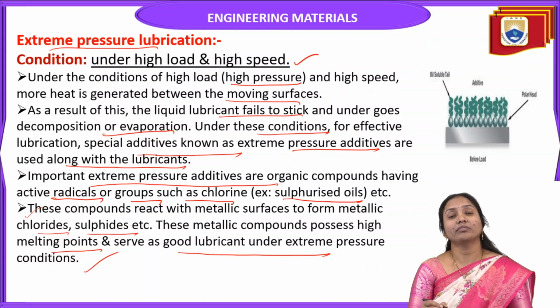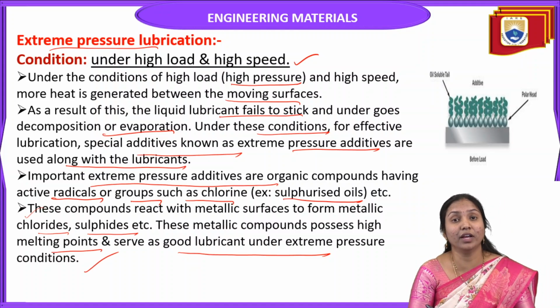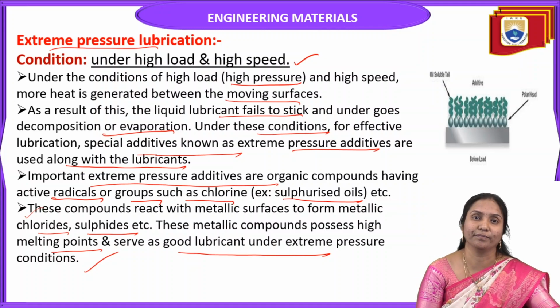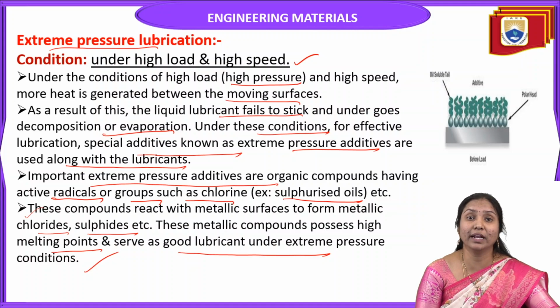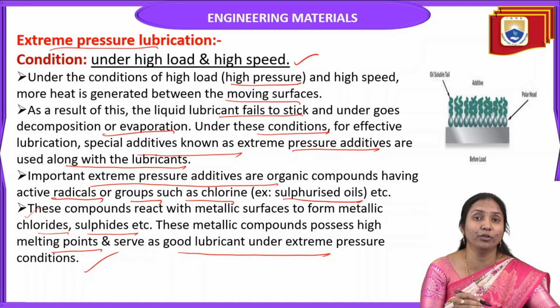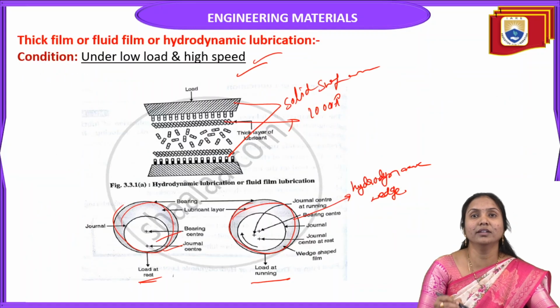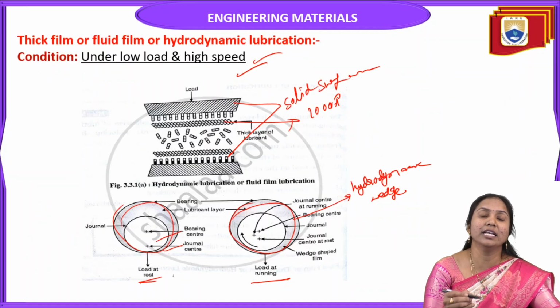Here, a lubricant is a substance which, when applied between two moving surfaces, reduces the friction. That is called a lubricant, and the process is called lubrication. There are three types of lubrication: thick film lubrication, thin film lubrication, and extreme pressure lubrication. In thick film lubrication, what is the condition? Under low load and high speed.